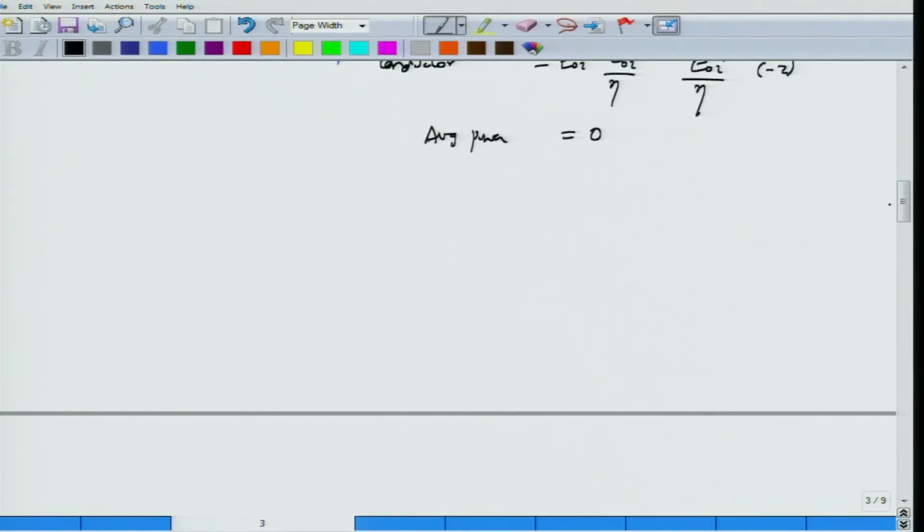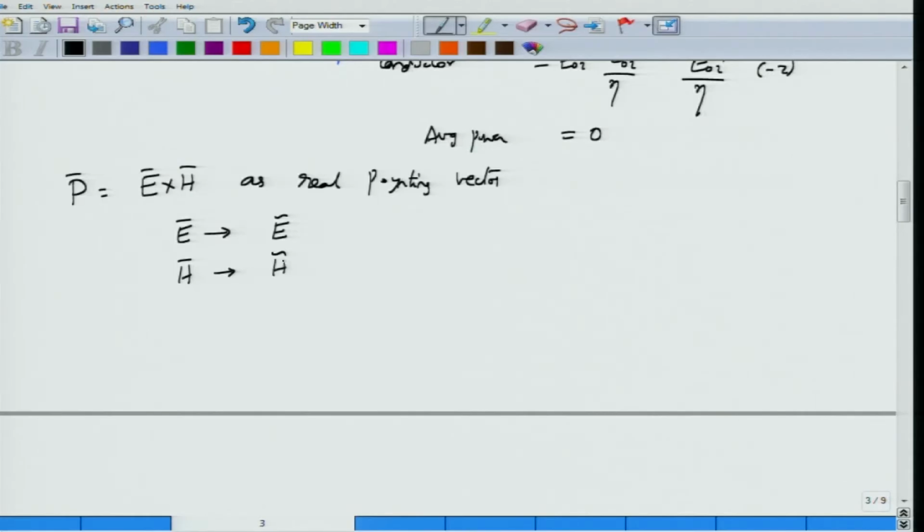Well, we have only seen one form of the Poynting vector, P is equal to E cross H, as the real Poynting vector, where electric field and magnetic fields were actually real. This is the real Poynting vector, and in fact this is the only type of vector that would exist. However, when you express electric field and magnetic field in terms of their phasors, then the Poynting vector expression can be simplified. With the help of phasors, you write E as the corresponding phasor and H as the corresponding phasor, and for now let us consider them to be simple x directed and y directed phasors,